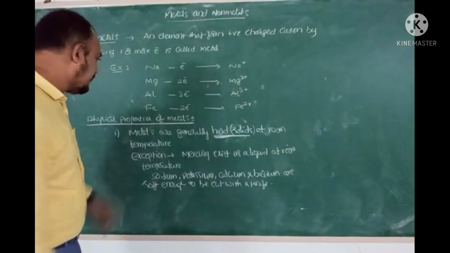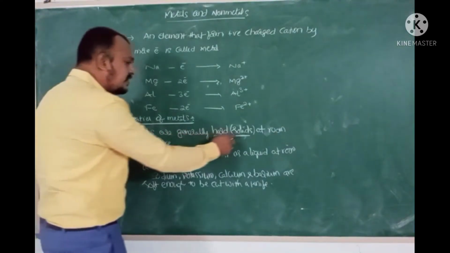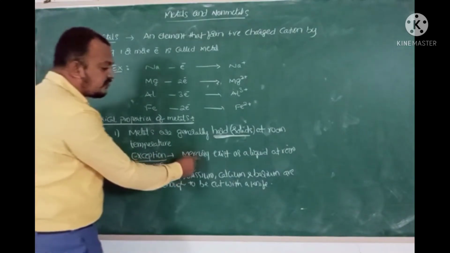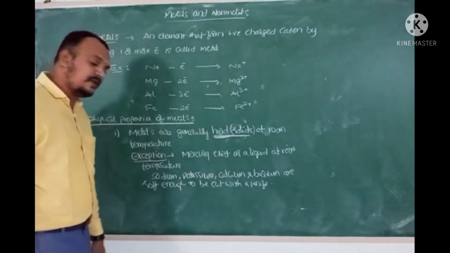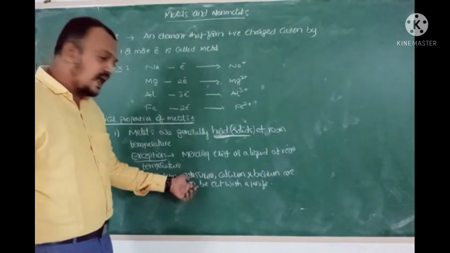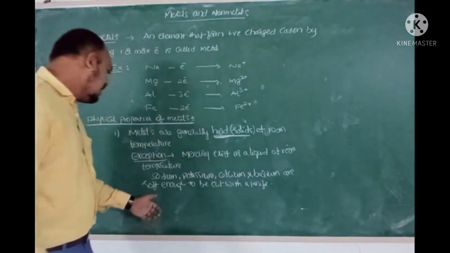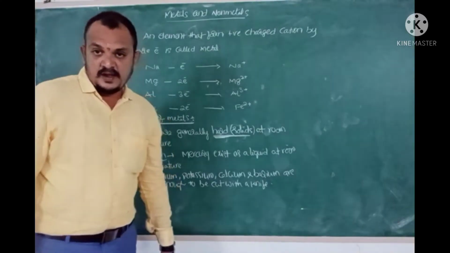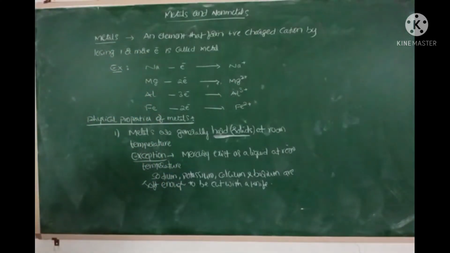So the first physical property of metals: metals are generally hard solids at room temperature. The exceptions are mercury, which exists as a liquid at room temperature, and sodium, potassium, calcium and barium, which are soft metals such that they can be easily cut with a knife. That is the first physical property.